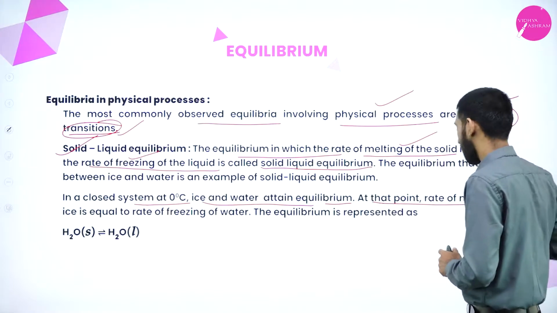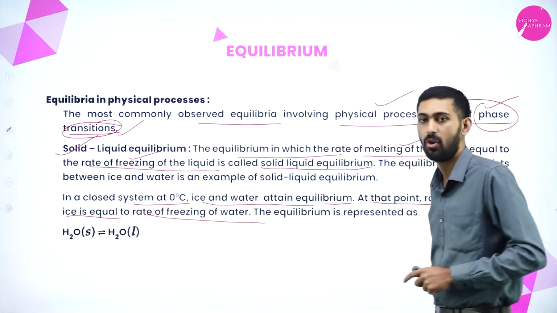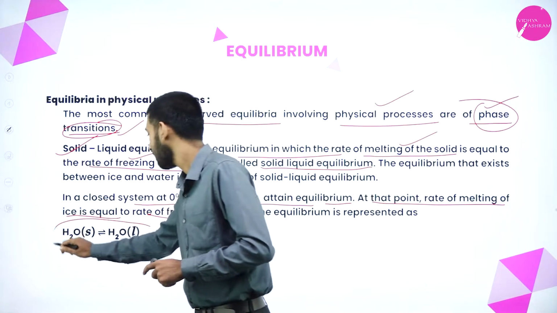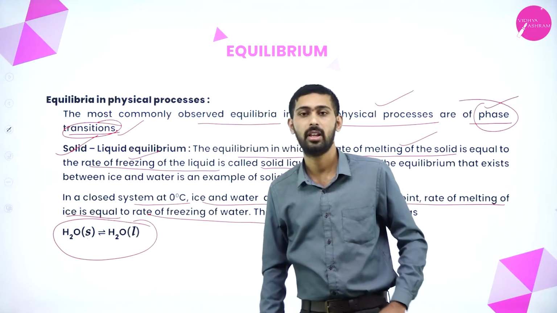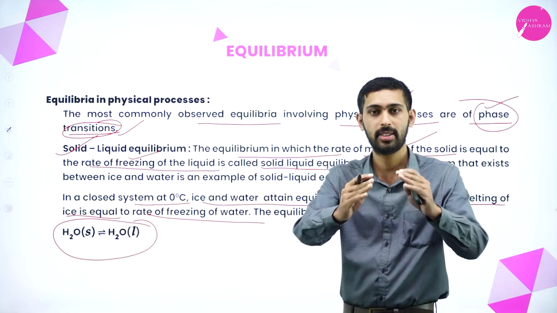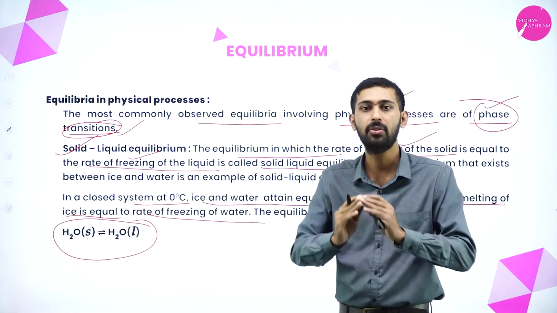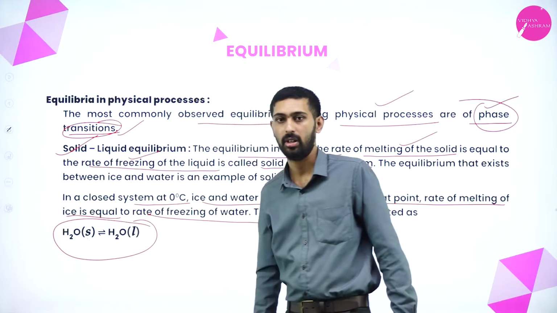At that point, the rate of melting of ice is equal to the rate of freezing of water. So H2O is converted between the solid form and the liquid form. Then it is considered as solid liquid equilibria.